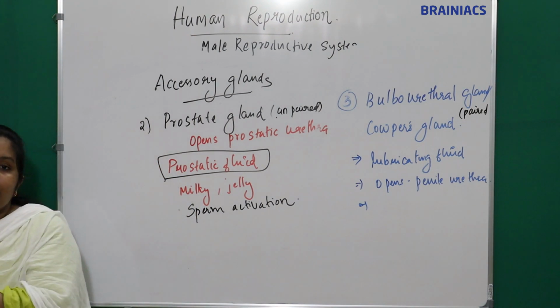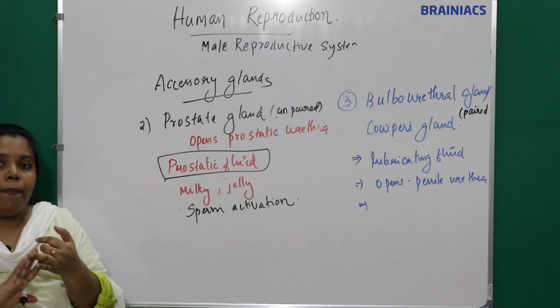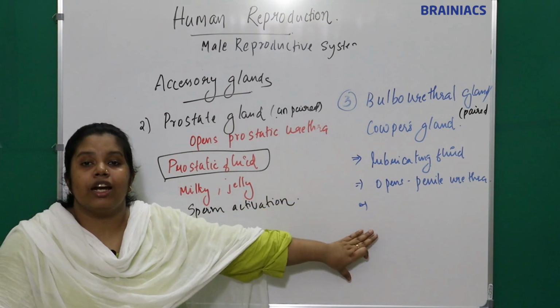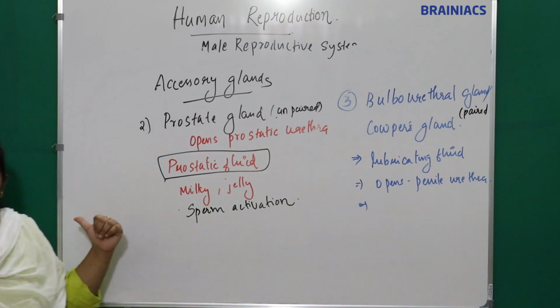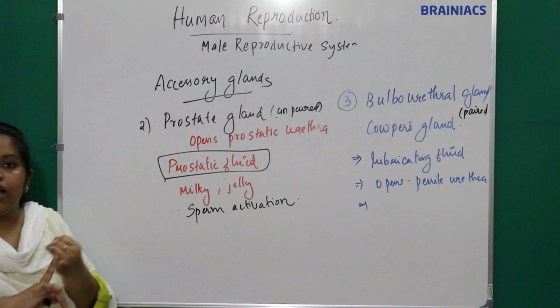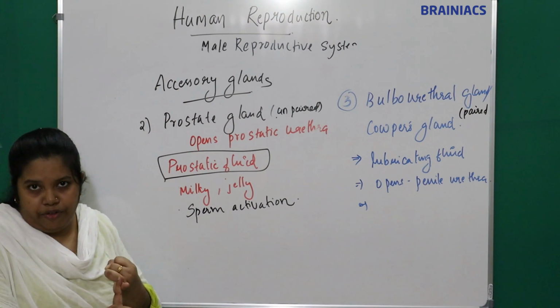And the seminal vesicle will produce seminal fluid. The prostate gland will produce prostatic fluid, and the bulbourethral gland will produce lubricating fluid. And where will they open? The seminal vesicle will open into the ejaculatory duct or the ampulla of the vas deferens, right?